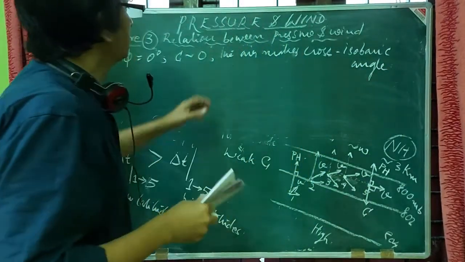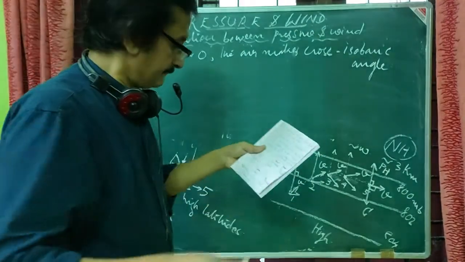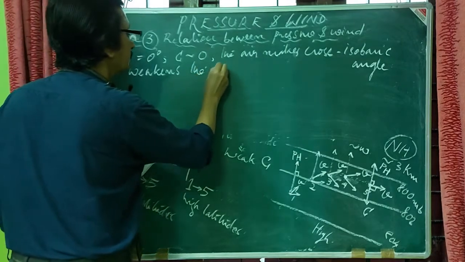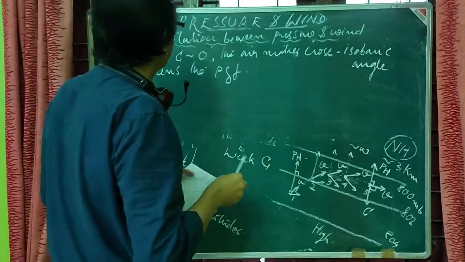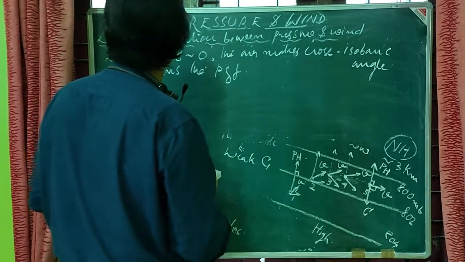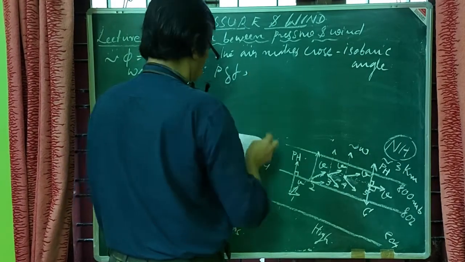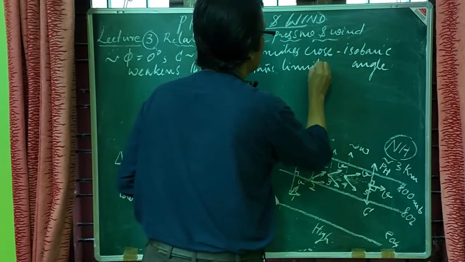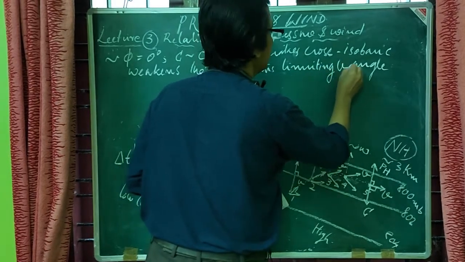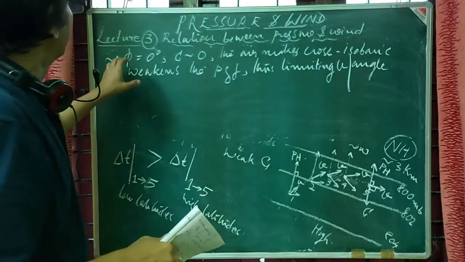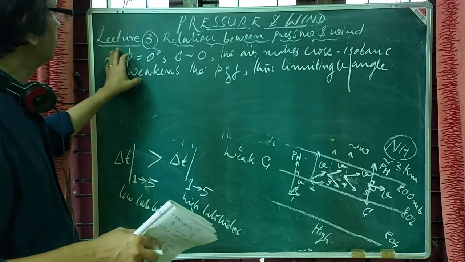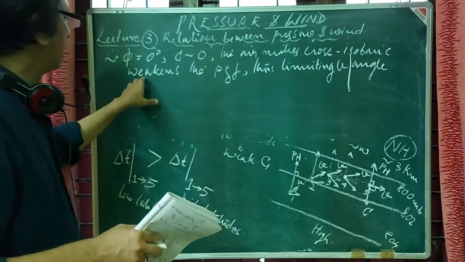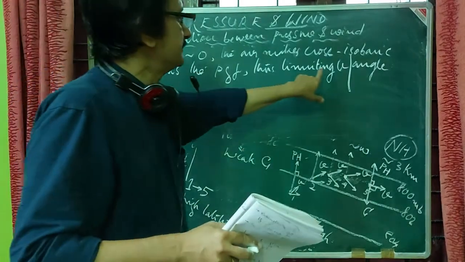That is, near the equator, the air parcel makes a cross isobaric angle and thereby weakens the pressure gradient force, and thus limits V. So when you reach near the equatorial latitude, the Coriolis force will become 0 and the air makes cross isobaric angles and weakens the pressure gradient force, thereby limiting the V value.